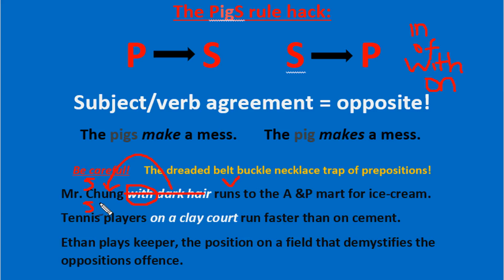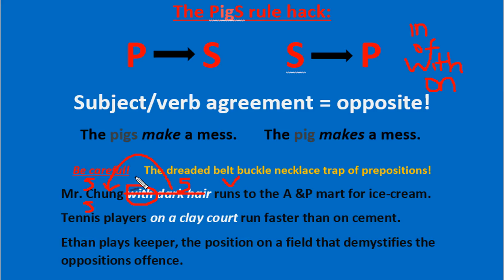The way they'll trap you is they may say something like this. They may put this as being singular, and then this would be hairs, so that would be plural, because dark hair is also going to be a subject or a noun. You see how these two things can get confusing. Is this the noun and this is the verb, or is this the noun and this is the verb?